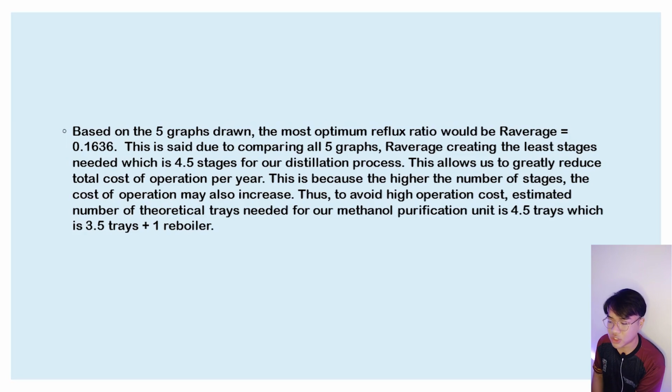This gives the least stages, which is 4.5 stages, and this allows us to reduce the total cost of operation per year, because the higher the number of stages, the higher the cost of operation. So to avoid high operation cost, we estimated the number of theoretical trays needed is 4.5 trays, which is 3.5 trays plus 1 reboiler. I think that's all from my part. Thank you.